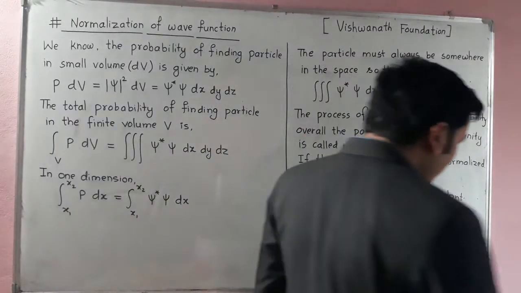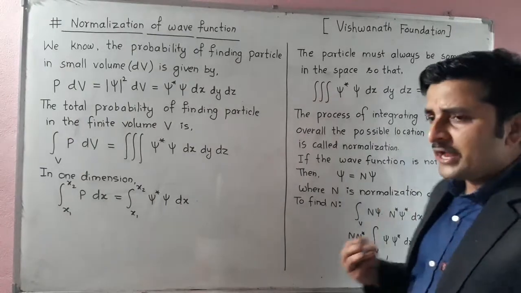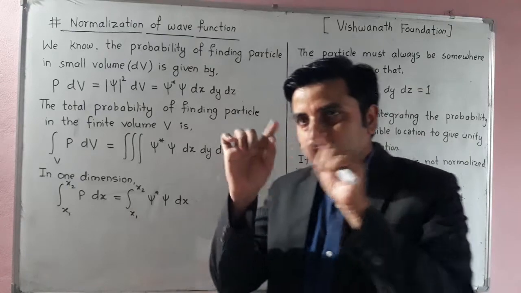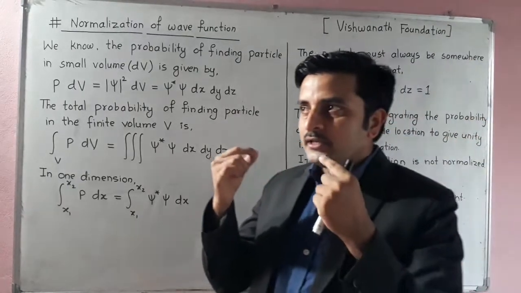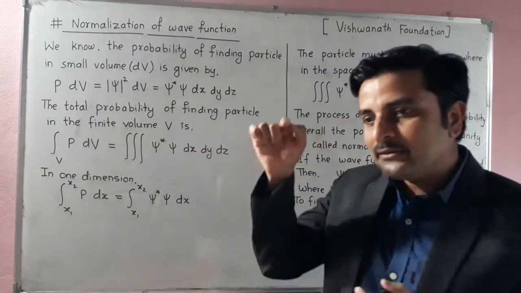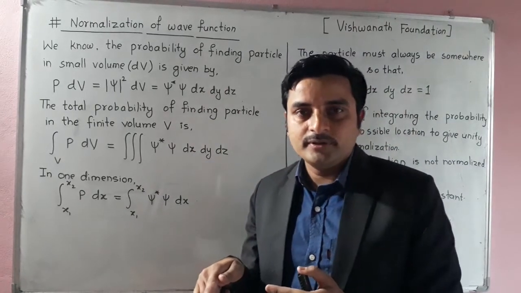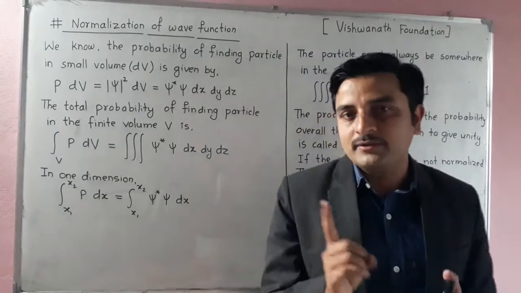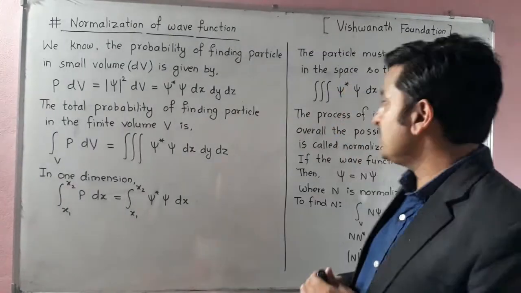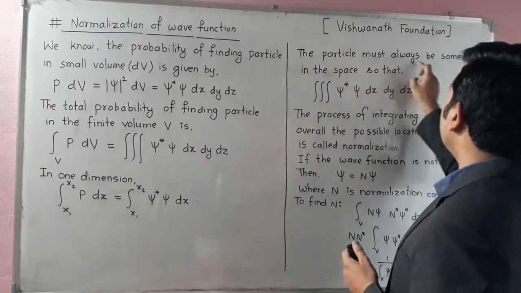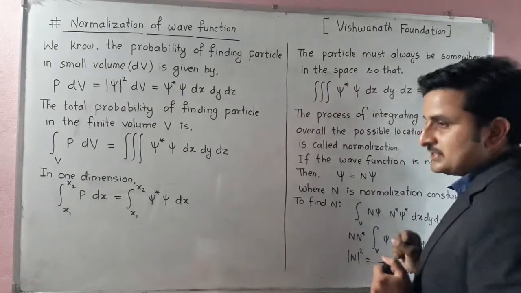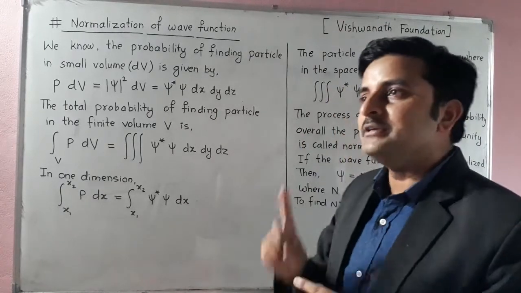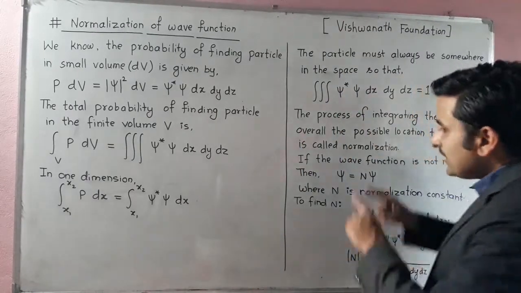Now, if we take the total volume, we can say that the particle must be inside this volume. That is why the maximum probability of finding the particle is 1. The particle must always be present somewhere in space, so the total probability is 1.